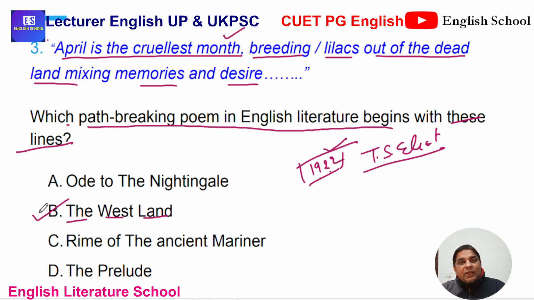You have to make a list of major important works of English literature, their openings, and what meter they have used. Like Gorboduc was written in blank verse, okay, the first drama written in blank verse. The Wasteland is a famous masterpiece of English literature by T.S. Eliot, written in the 20th century, in 1922. It is also written in blank verse. And how many parts are there? Can you tell me in the comment section how many parts are there in The Wasteland by T.S. Eliot? Moving to next question.